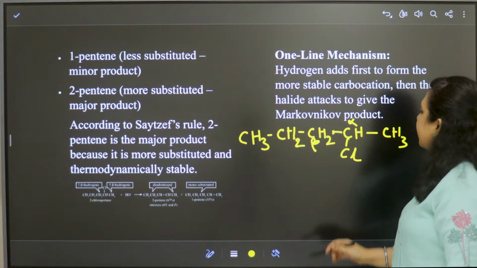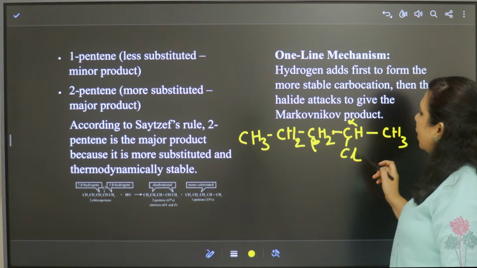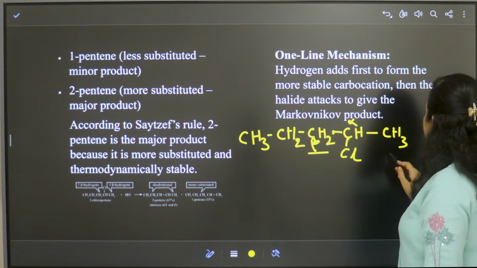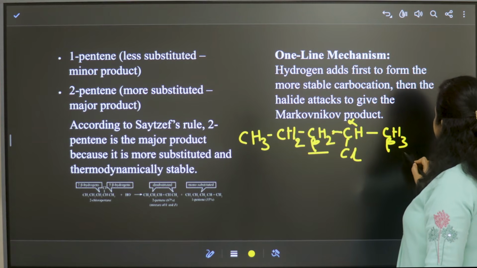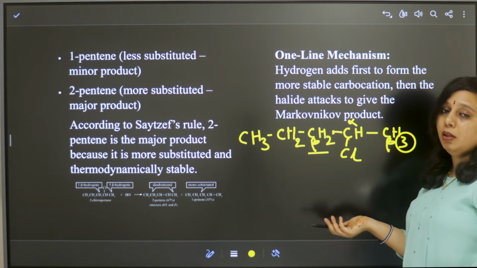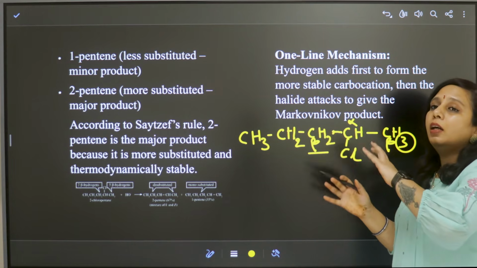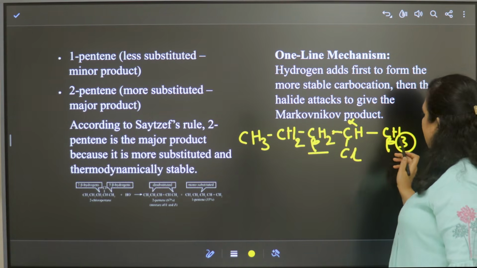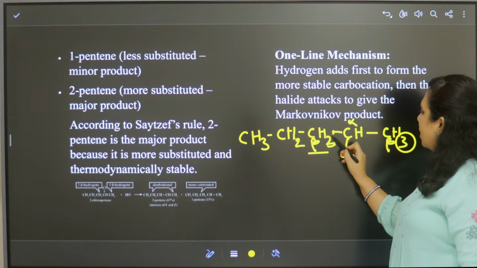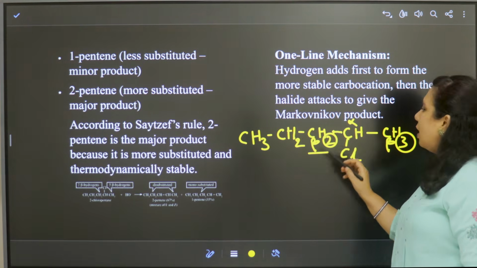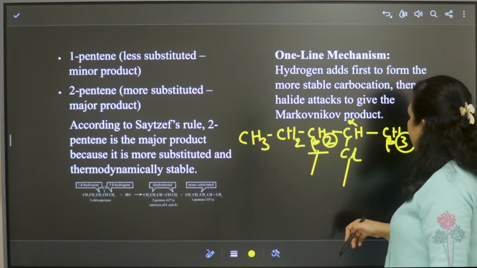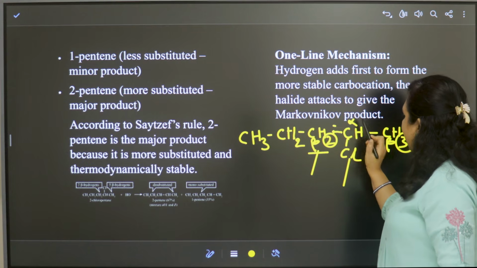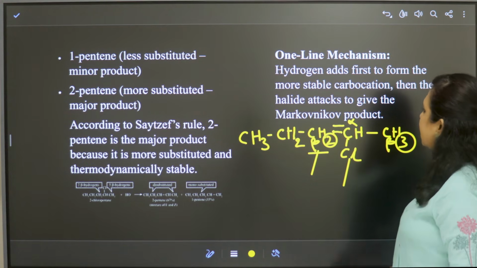Right? So here, due to the removal of hydrogen from this beta carbon, this is also beta, but it has 3 hydrogens. The rule suggests that the elimination occurs from the beta carbon which has less number of hydrogens. So compared to that, this beta carbon has fewer, only 2 hydrogens. So 1 hydrogen from here and this chlorine atom will be removed or eliminated, forming a double bond here. So the product will be